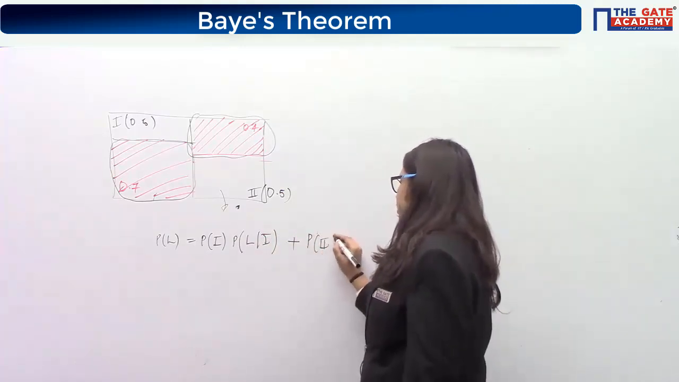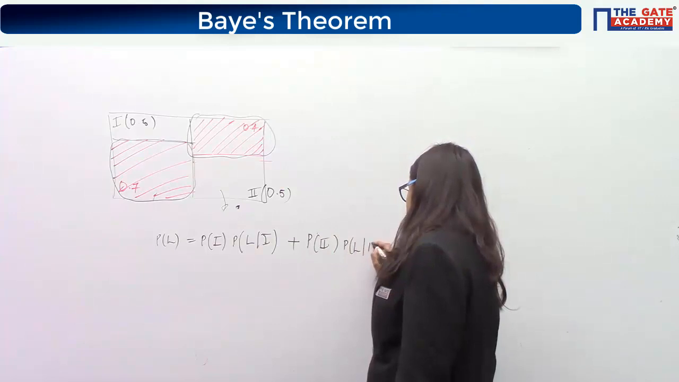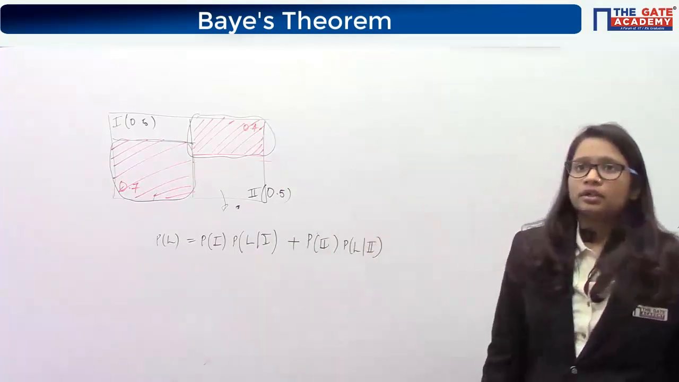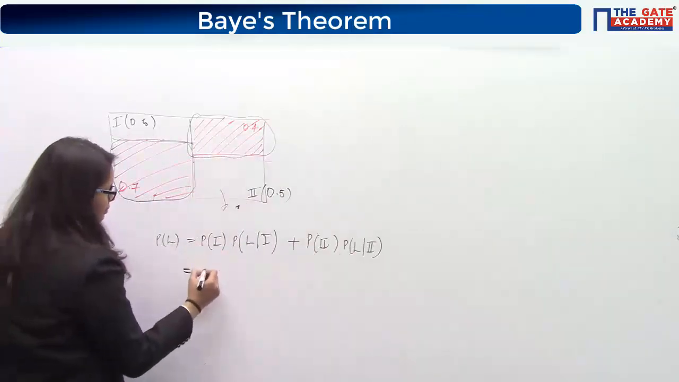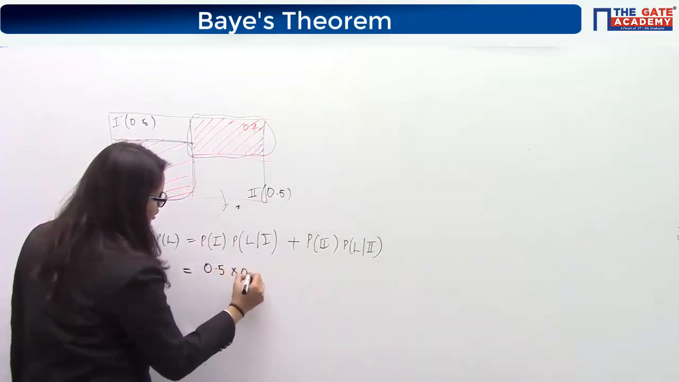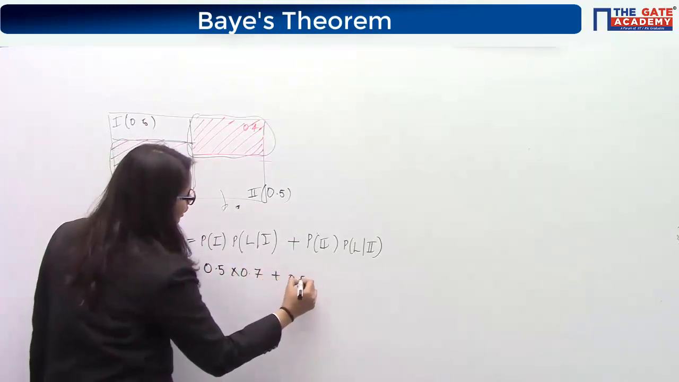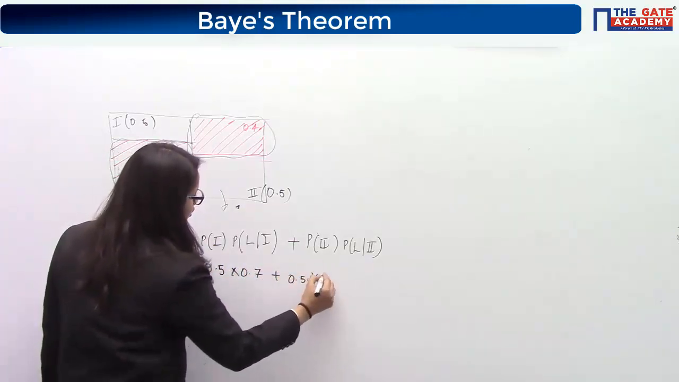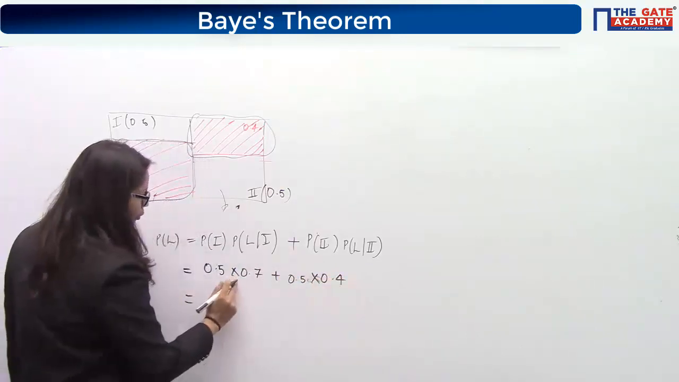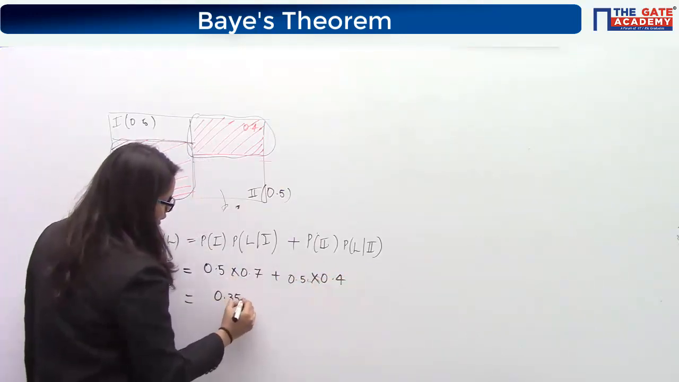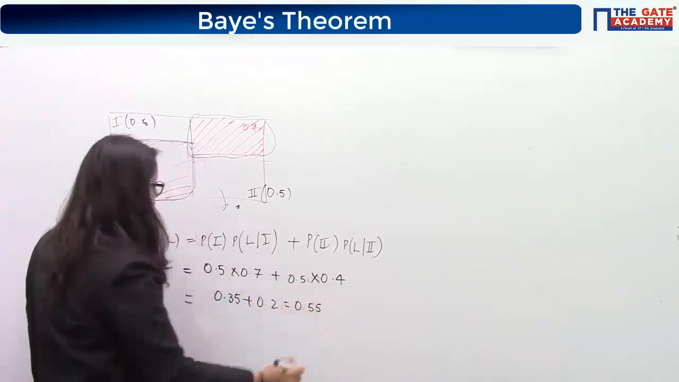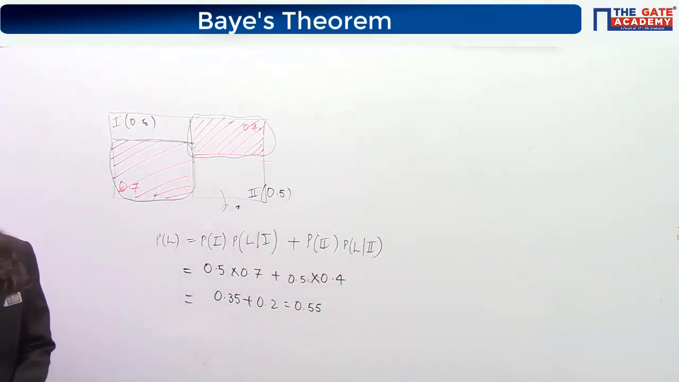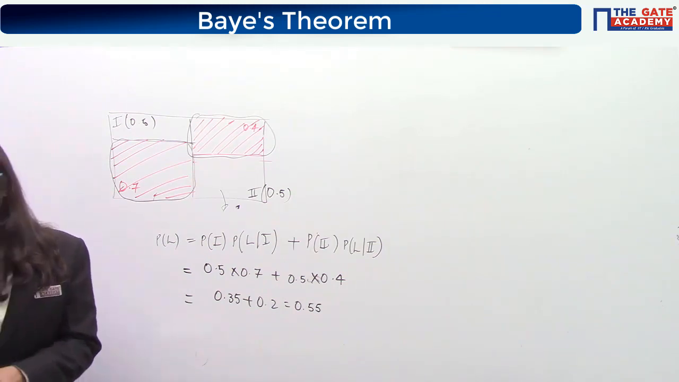Similarly, using this total probability we can write: the probability of bulb 1 was 0.5, this was 0.7, this was 0.5 again, and this was 0.4. So 0.35 plus 0.2, 0.55 is your final answer. Next question. Try the next question.